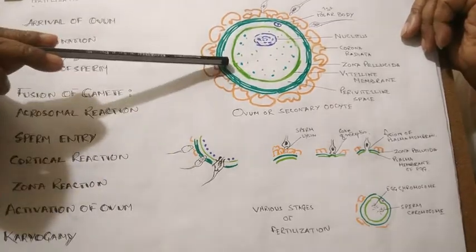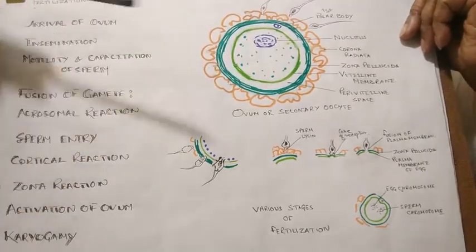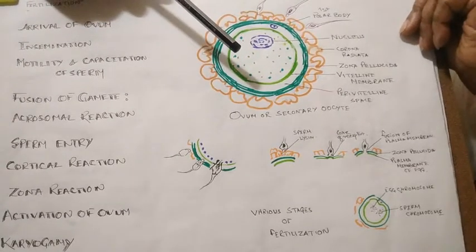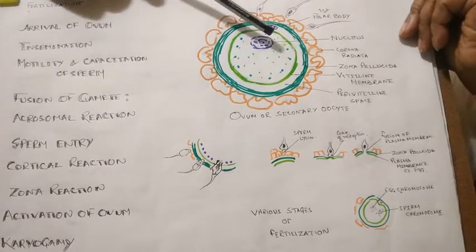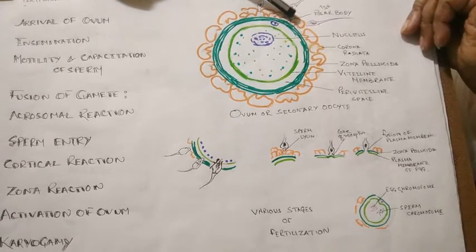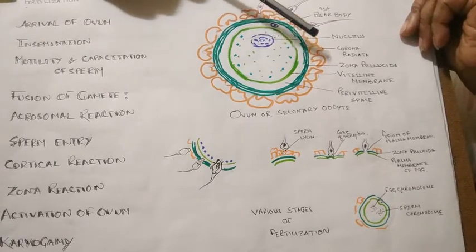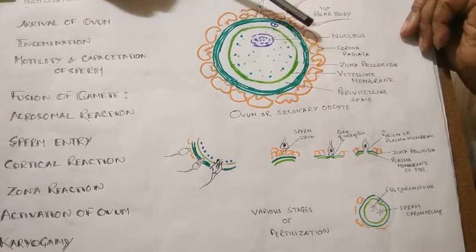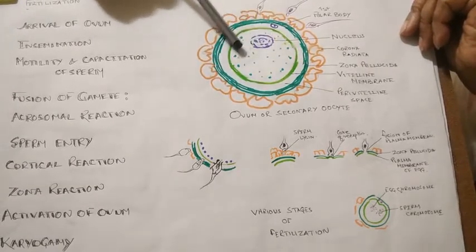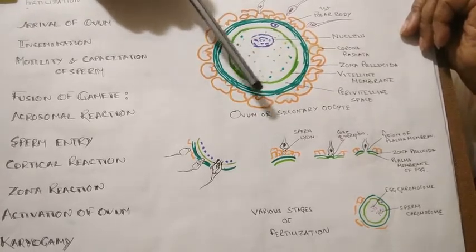So the secondary oocyte is drawn into the fallopian tube with the help of the fimbriae, and it enters the fallopian tube through a pore called the ostium. Then it moves into the ampullar isthmic junction by the ciliary beating of the cells of the wall of the fallopian tube. There it waits for about 48 hours for fertilization.